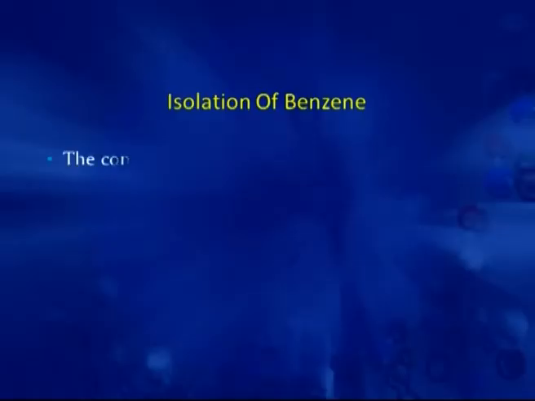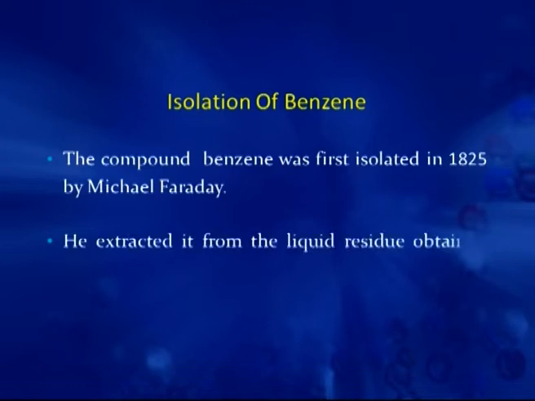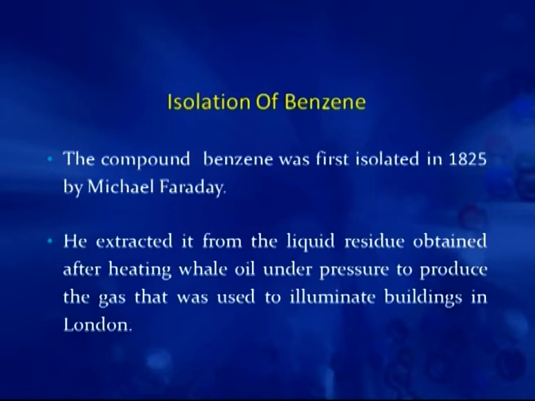Now, how is benzene isolated? Benzene was first isolated in 1825 by Michael Faraday. He extracted it from whale oil. The whale oil at that time was used to produce a gas which was used to illuminate buildings in London. Many other compounds related to benzene were then discovered in the 19th century.